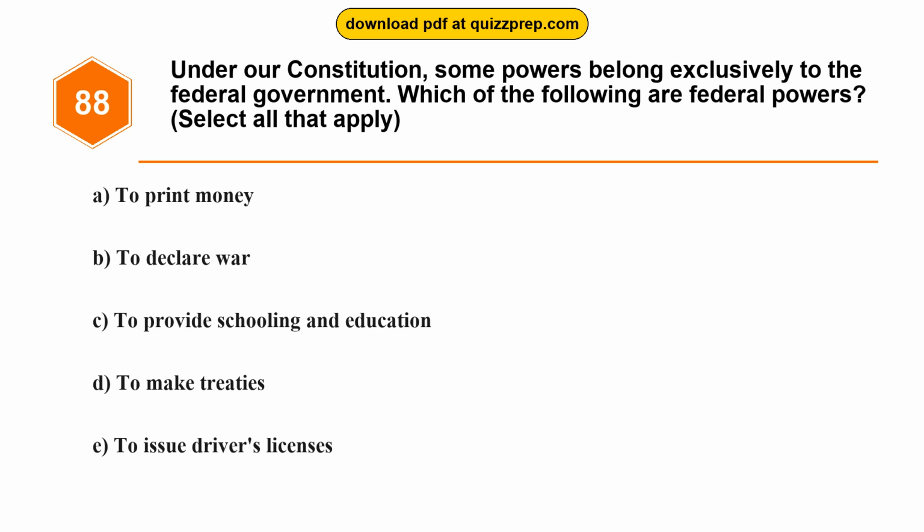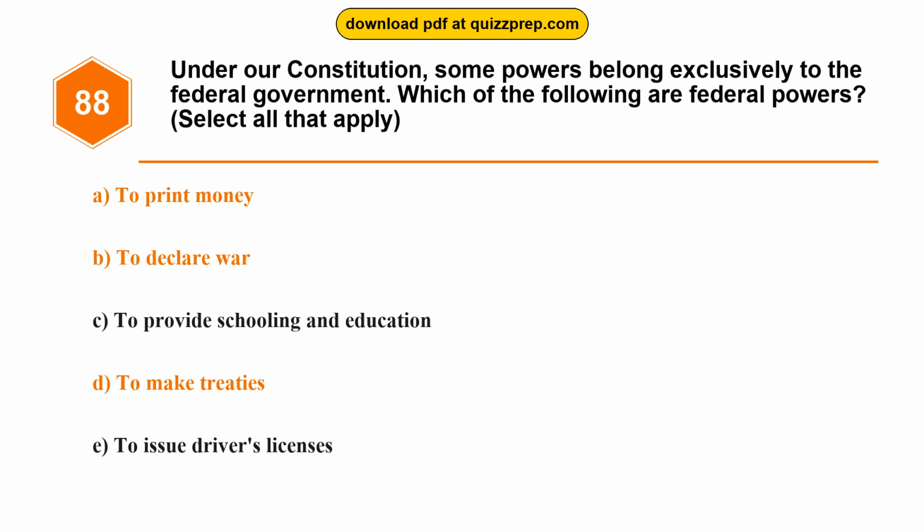Question 88. Under our Constitution, some powers belong exclusively to the federal government. Which of the following are federal powers? Option A. To print money. Option B. To declare war. Option C. To provide schooling and education. Option D. To make treaties. Option E. To issue driver's licenses. The correct answers are options A and B and D.